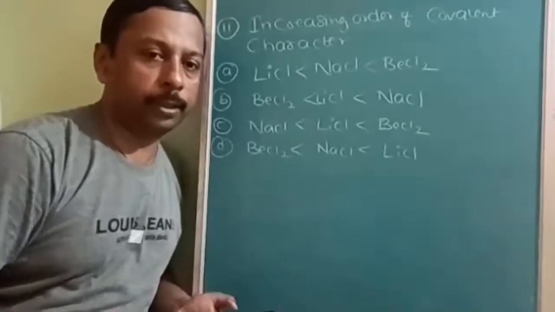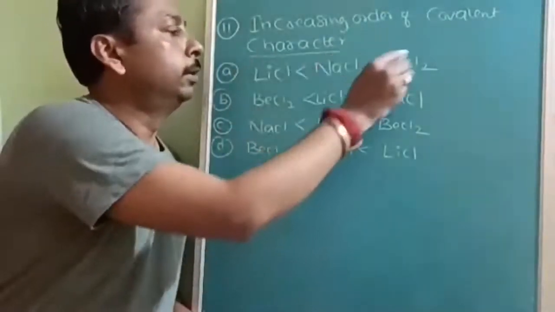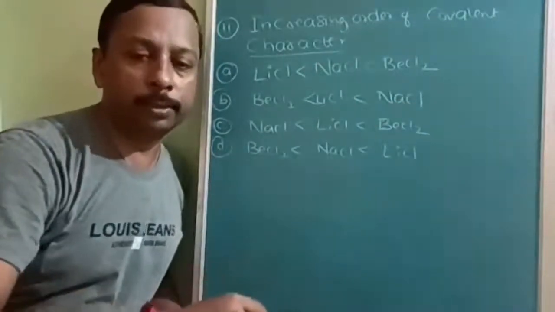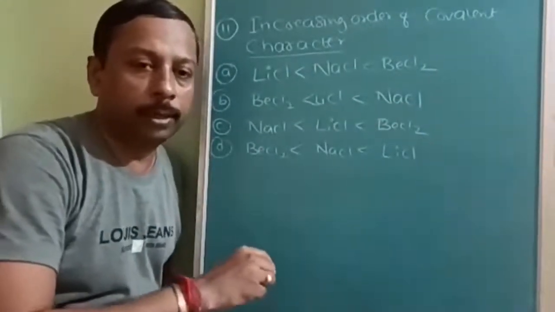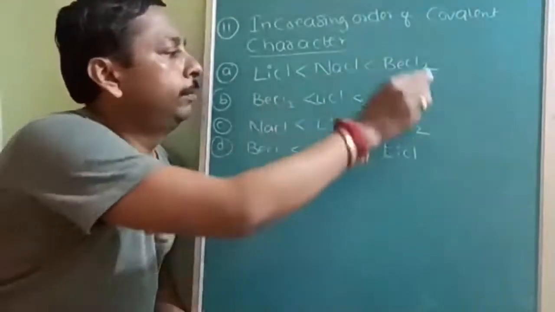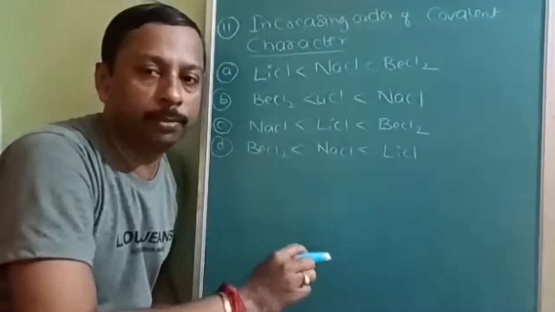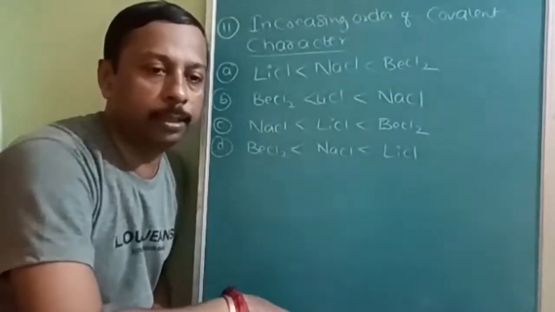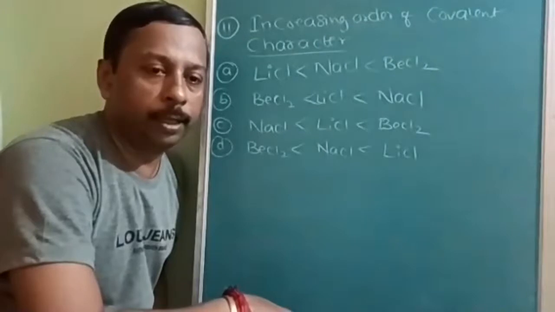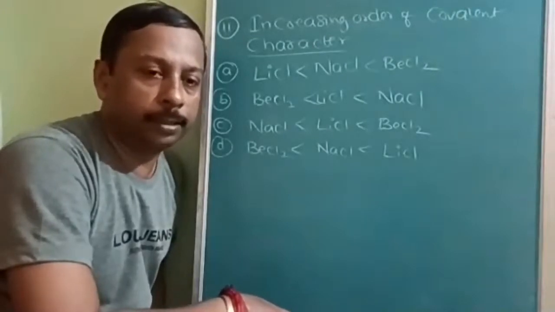Okay, next question is increasing order of covalent character. So that means it is also an application of Fajan's rule. So according to Fajan's rule, which one is changing? Here, if all the examples contain chlorine as the anion, that means the question is not about polarizability. The question is about polarizing power. Now for polarizing power, in some places charge is changing, in some places size is changing.